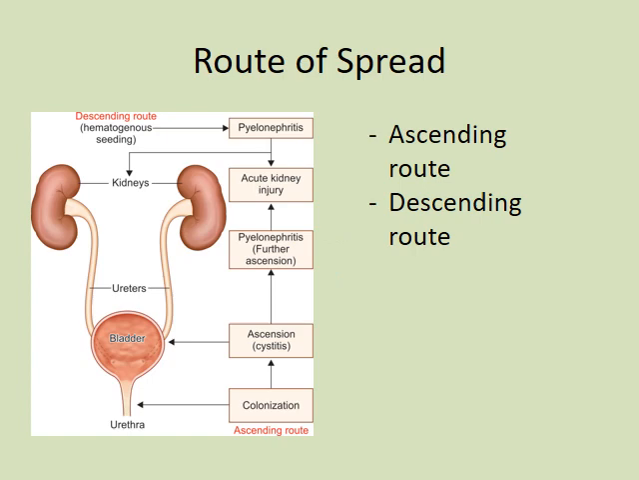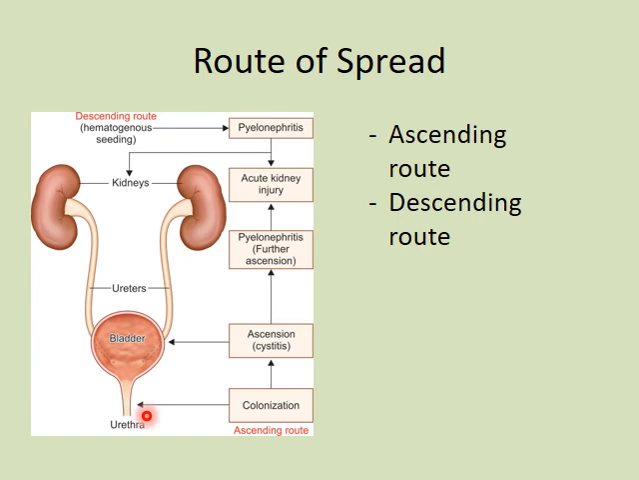Now we will see regarding the route of spread of urinary tract infection. For this, let us see the basic urinary system. Kidney, ureter, bladder and urethra. Now there are two routes, ascending route and descending route. In the ascending route, there are few steps. The first is colonization. Colonization is basically adhesion of the microbial organism to the urethral epithelium. This is the first and the most important step.